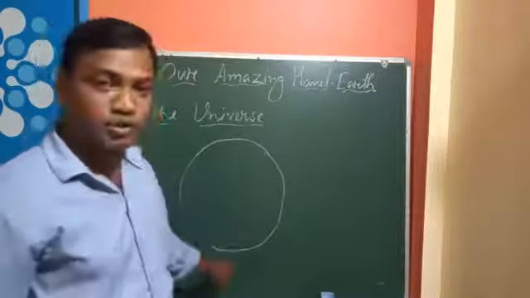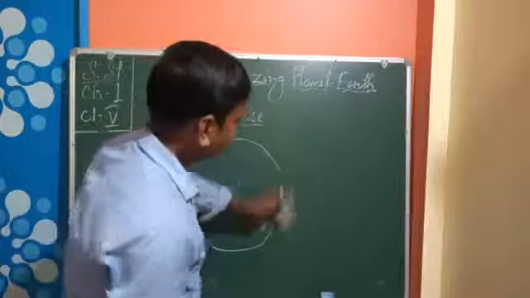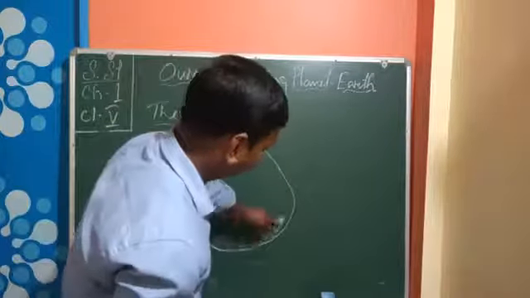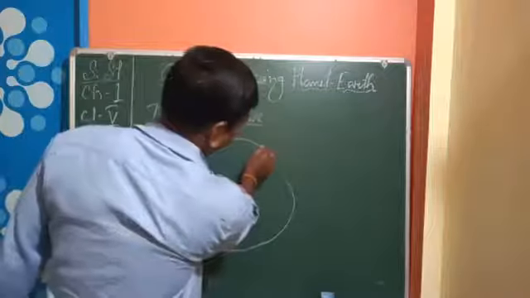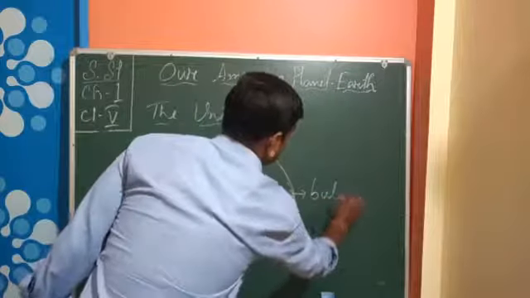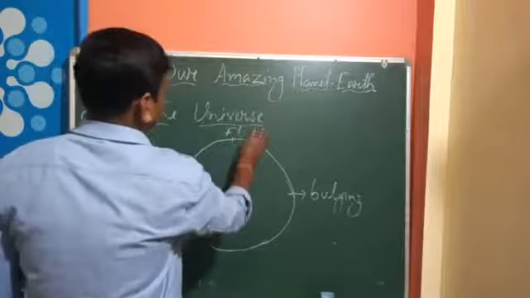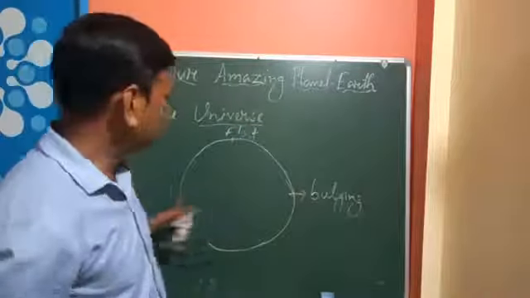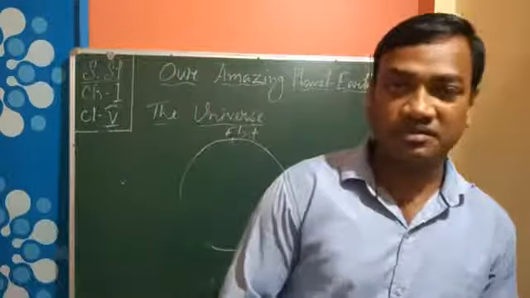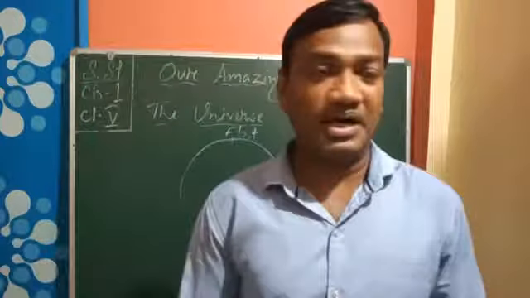So the top and bottom are a little flat, and in the middle it is a little bit bulging. It is called bulging. So this portion is the bulging portion, and both the sides are flat. It is like an orange, same like an orange only.